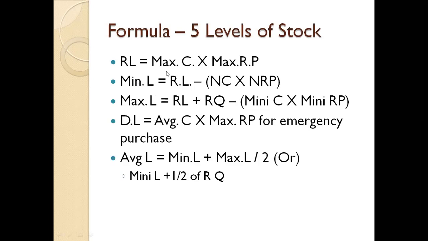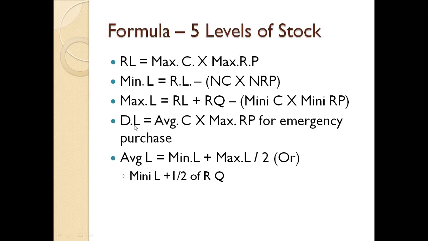So these three different things you can apply for calculation of the levels of stock. Here the minimum consumption we use for the maximum level. Normal we have taken for the minimum. For reorder level we have to take the maximum. So maximum consumption into maximum reorder period, normal consumption into normal reorder period, minimum consumption into minimum reorder period. With this you have to deduct. So reorder level plus reorder quantity, and with this we minus reorder level only for a minimum level, right?